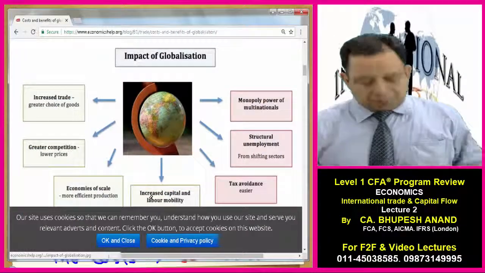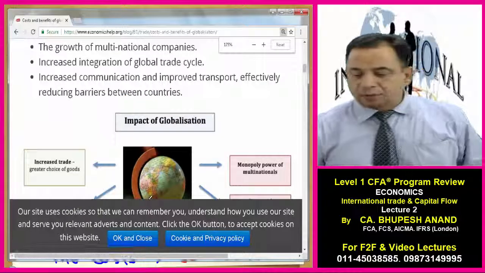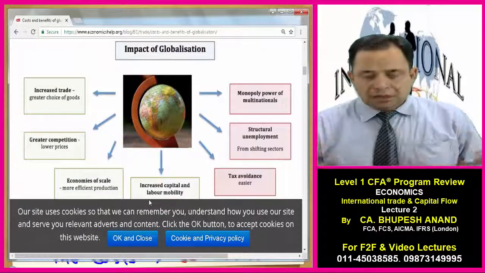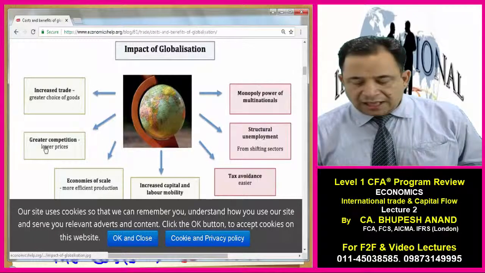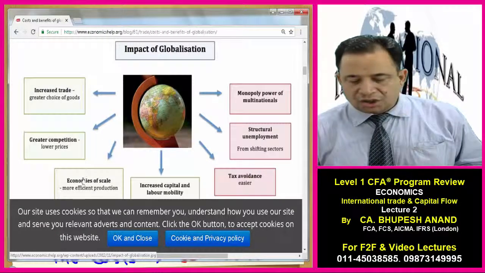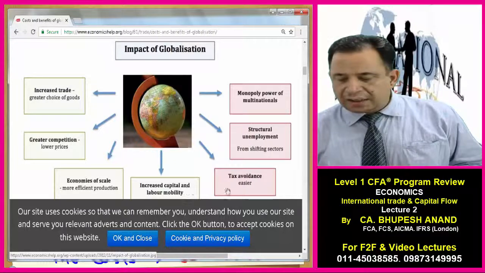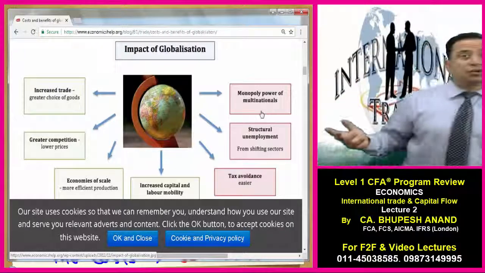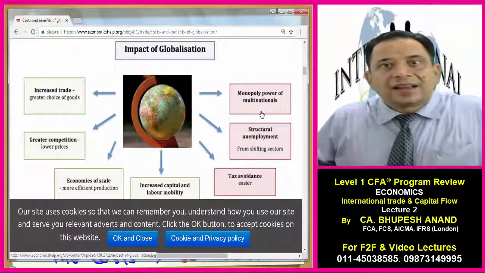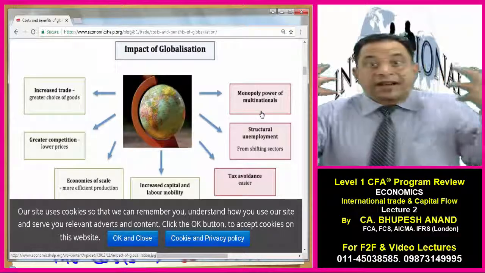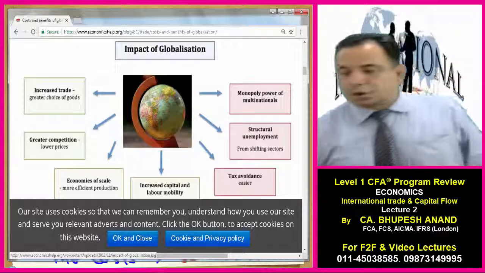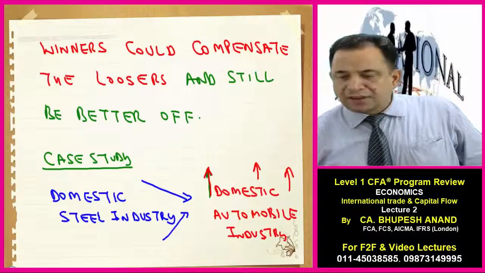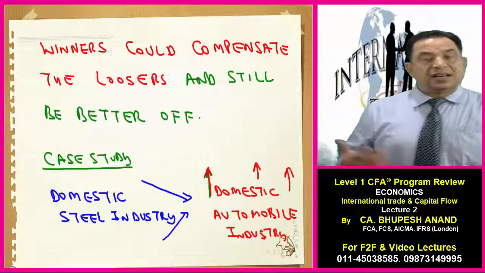Just see the impact of globalization. This is the impact of globalization: if the economy moves, there will be increased trade and greater competition, economies of scale, increased capital, tax avoidance, and the structural monopoly power of multinationals will be reduced. So hence international trade is a must, because the net benefits are more as compared to the cost. So the point is, winners could compensate the losers and still be better off.